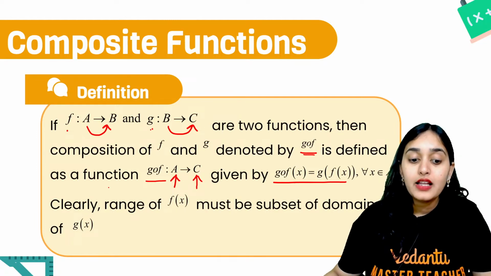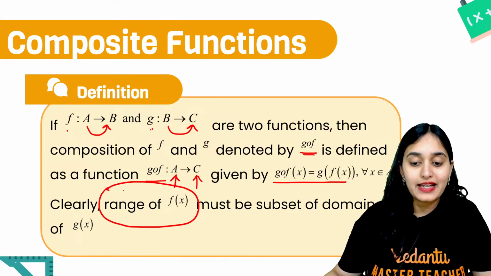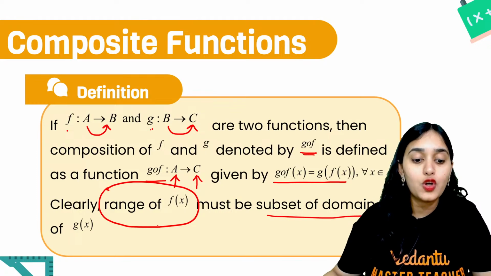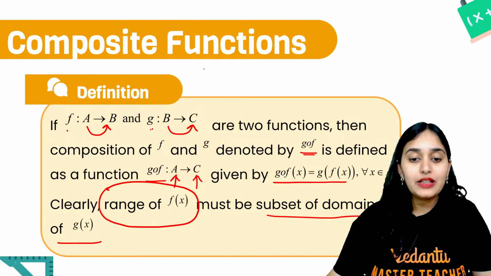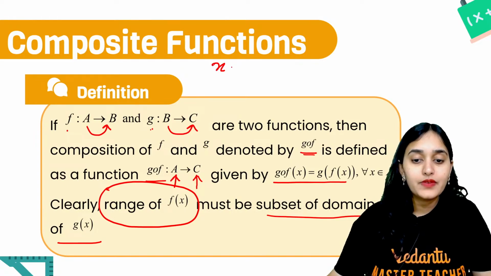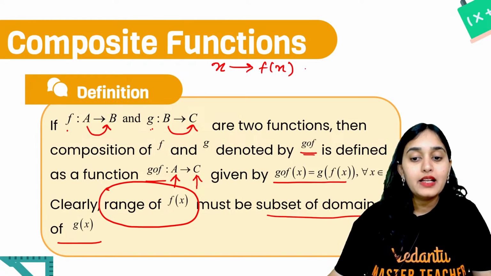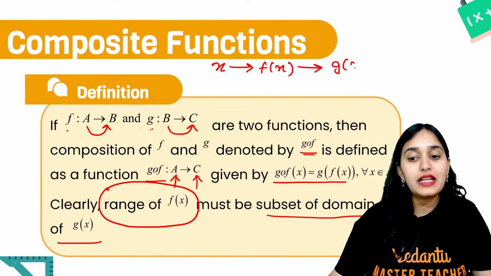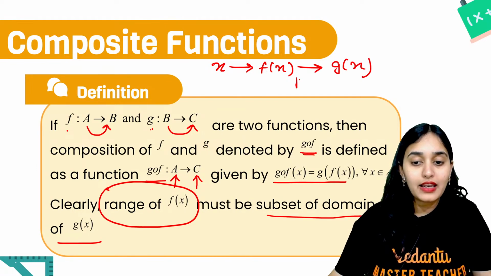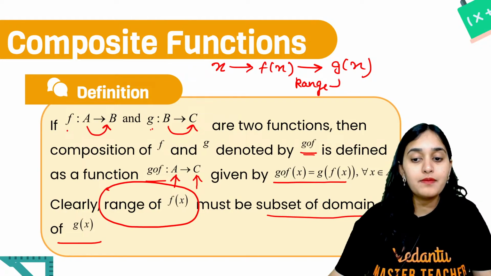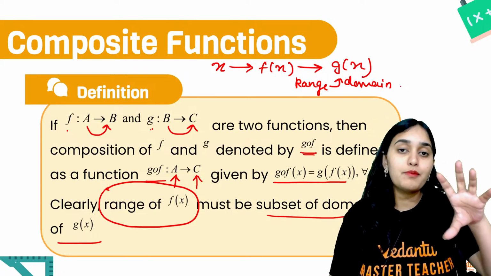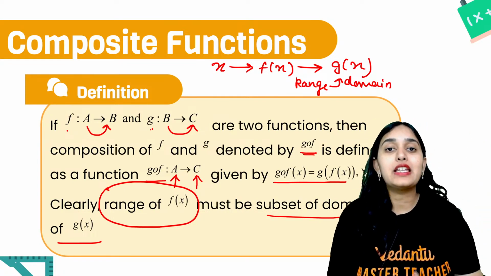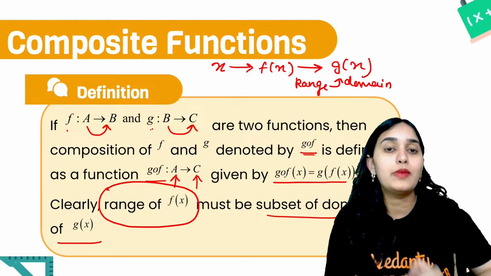So here the range of f of x must be the subset of domain of g of x, right? Because you take x, you put it in f of x. Then you take f of x and you put it inside g of x. So the range of f of x becomes domain of g of x. So therefore it is important that whatever output you are getting from f of x should fall inside the domain of g of x.